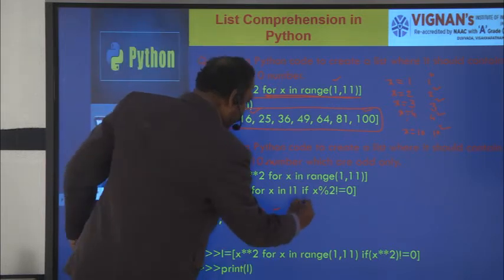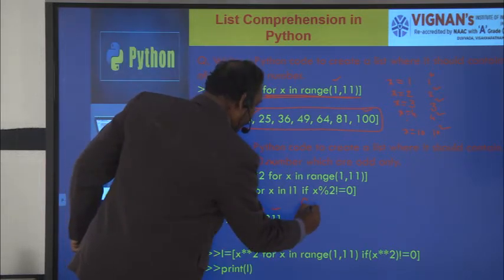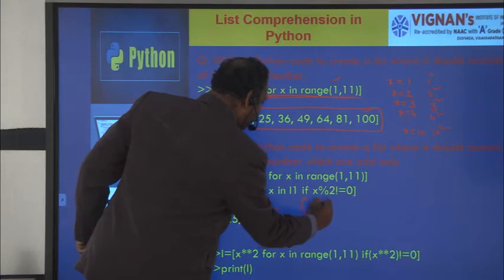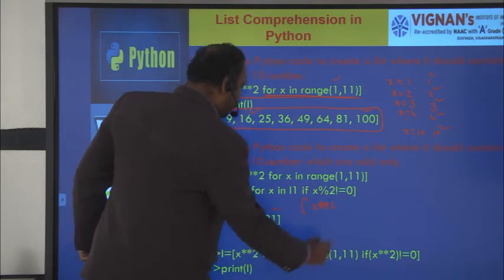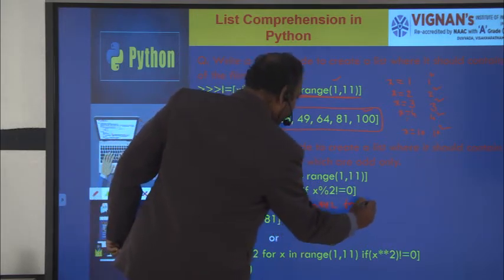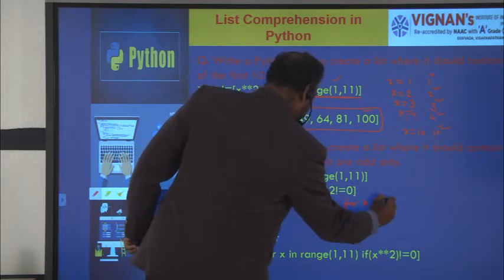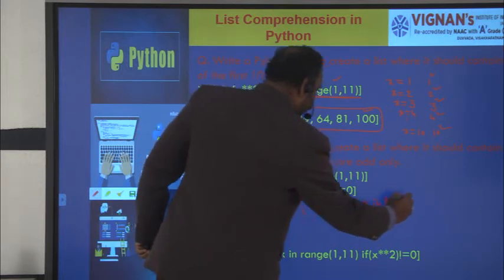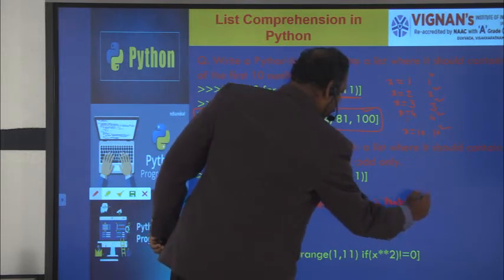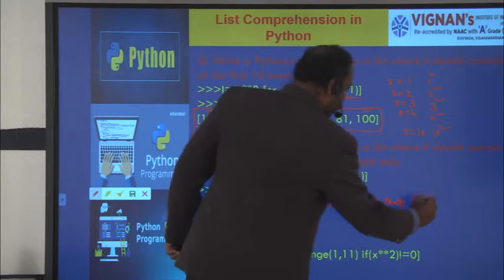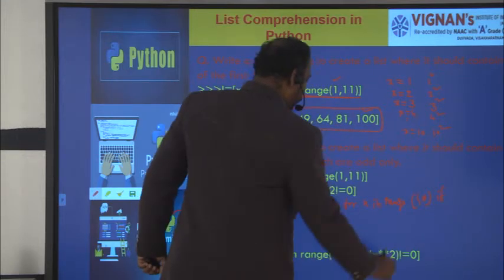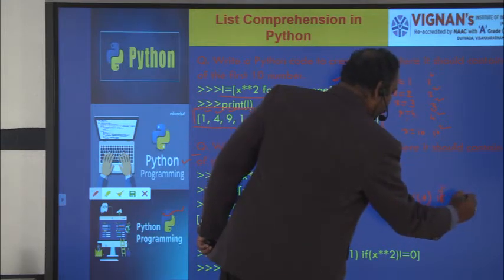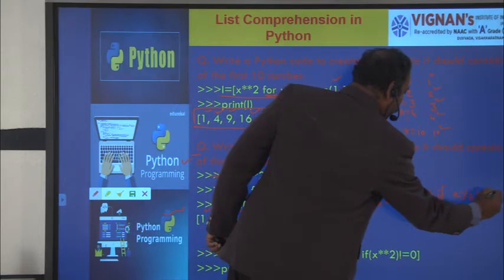Suppose I want to write a single line, what do you have to do? We have to write x power 2 for x in range of 1 comma 11 if x mod 2 not equal to 0.